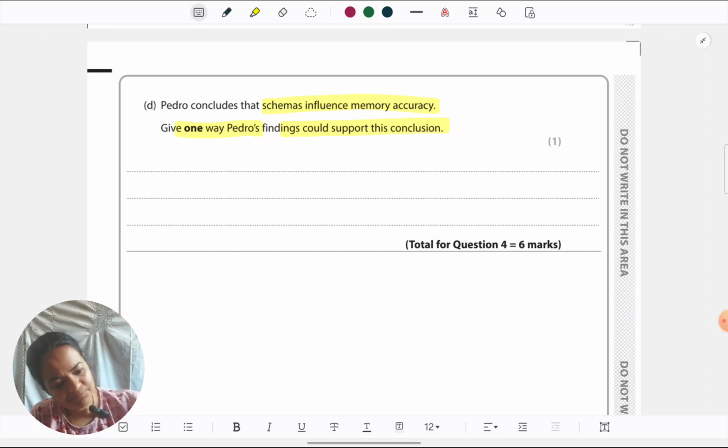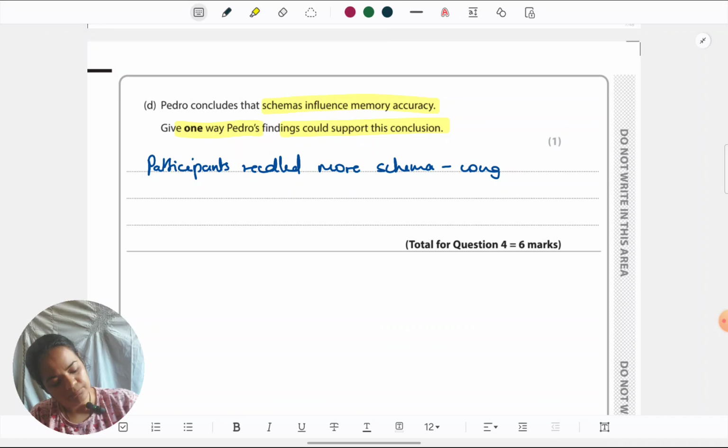How I can put it is, participants remembered more schema congruent, that is typical objects, usually 5 or more out of 10, but only 5 or less schema incongruent or unusual objects.